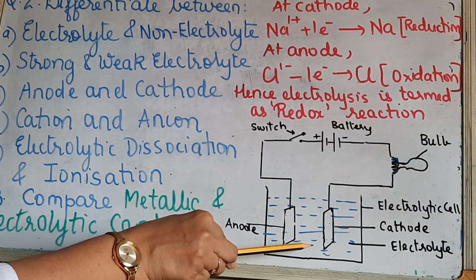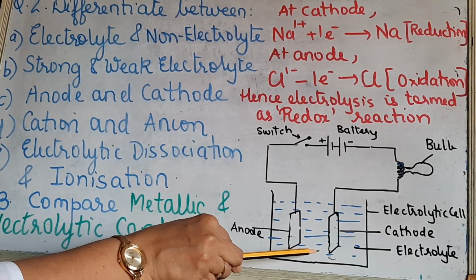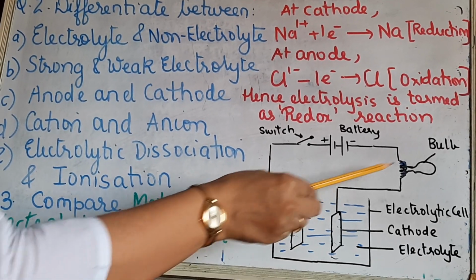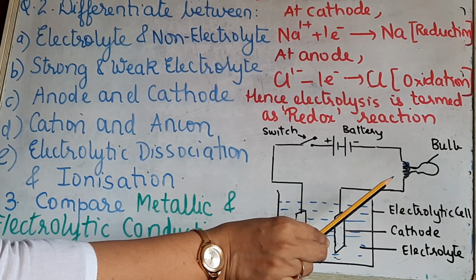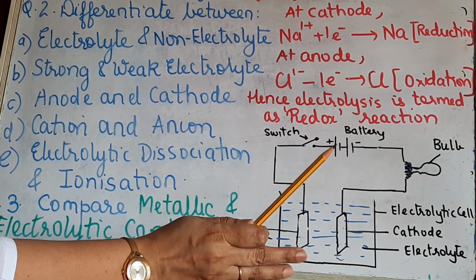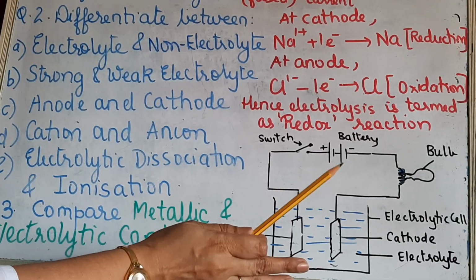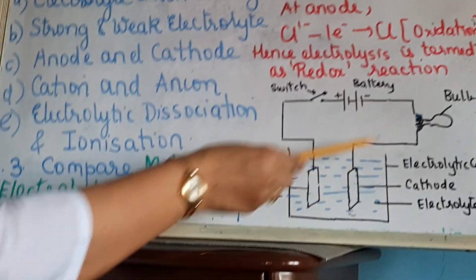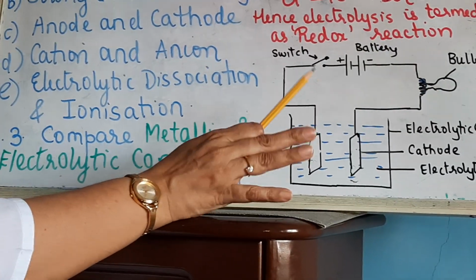If you take a weak electrolyte, like ammonium hydroxide, the bulb is going to glow dimly. And if you take a non-electrolyte, like CCl4 or methane, then the bulb is not going to glow at all. Okay, clear?